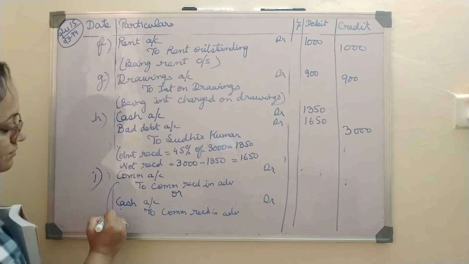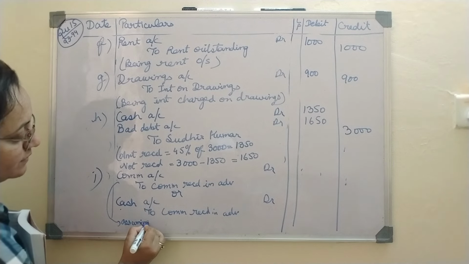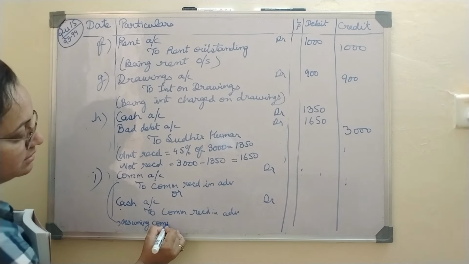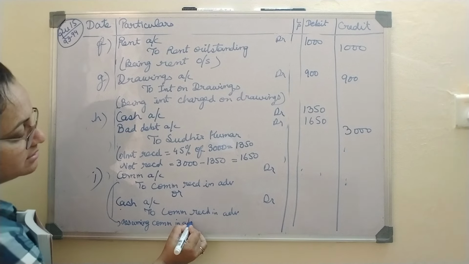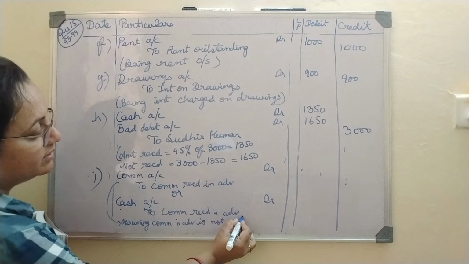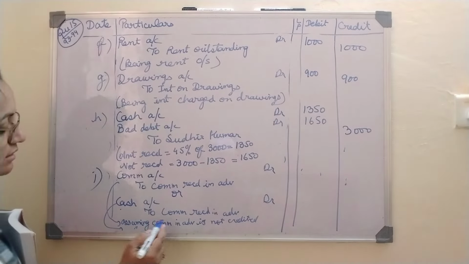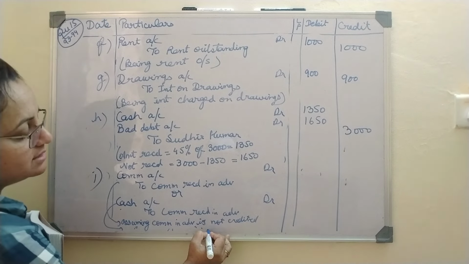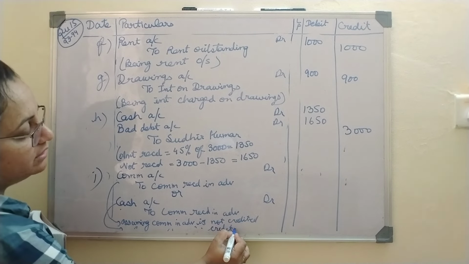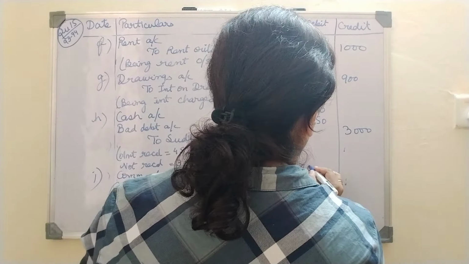So this I am doing assuming commission in advance is not credited. So now I am crediting it, and this entry I am making assuming commission account is credited, right? So any of these two which you will make for this, both will be correct.